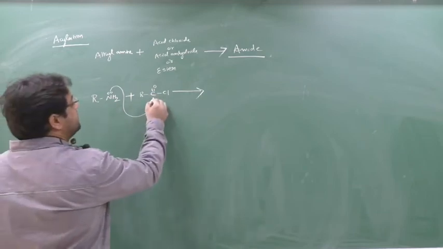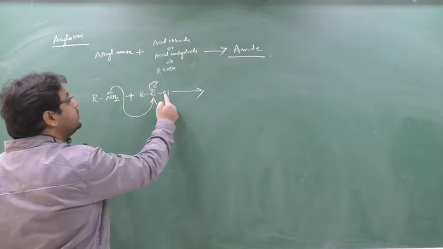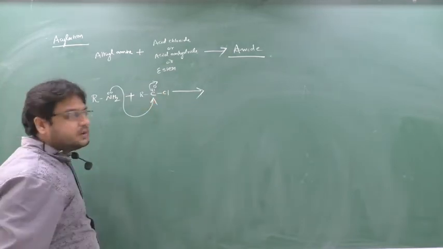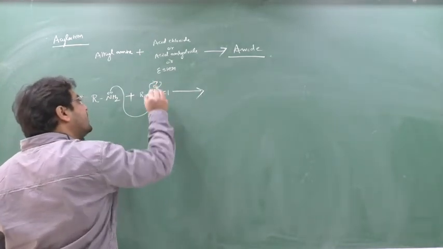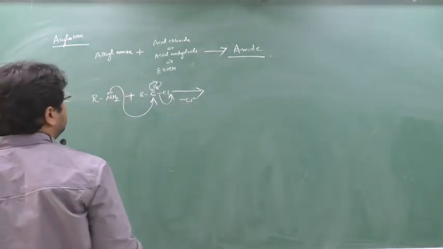So this carbon will try to break the pi bond first. But the good leaving group is this chlorine, because chlorine can be removed more easily compared to oxygen. So oxygen will do the back bonding and chlorine will be released as Cl minus. And what will form here?